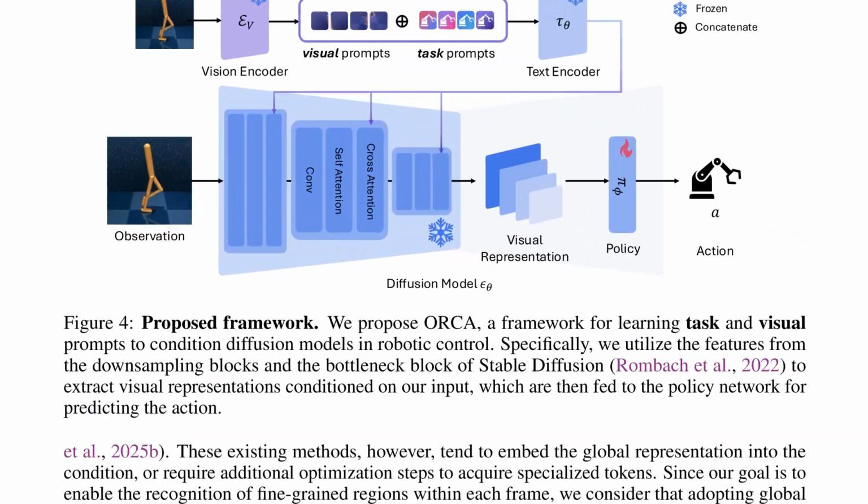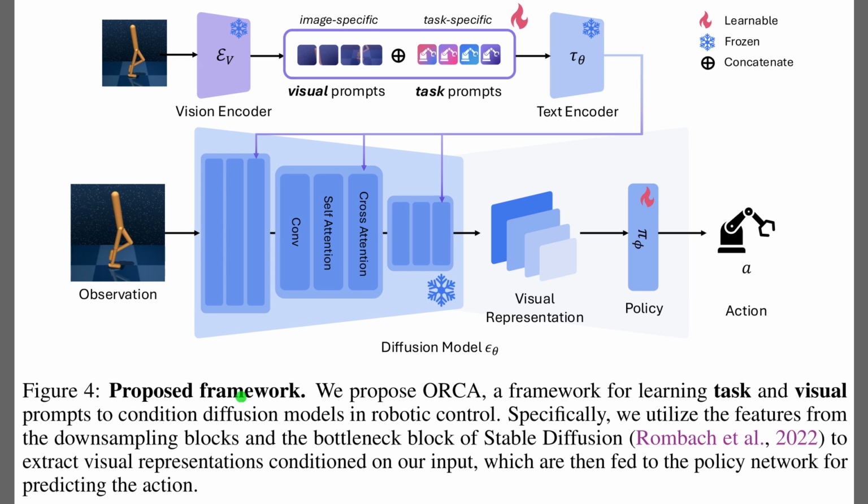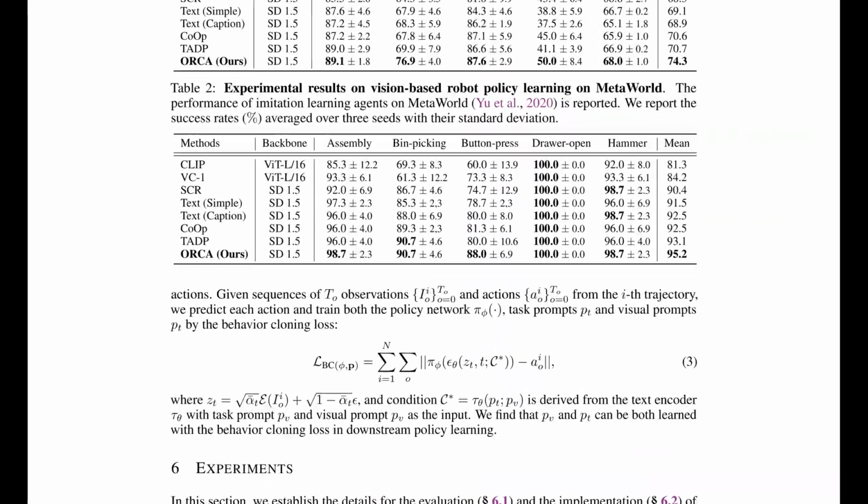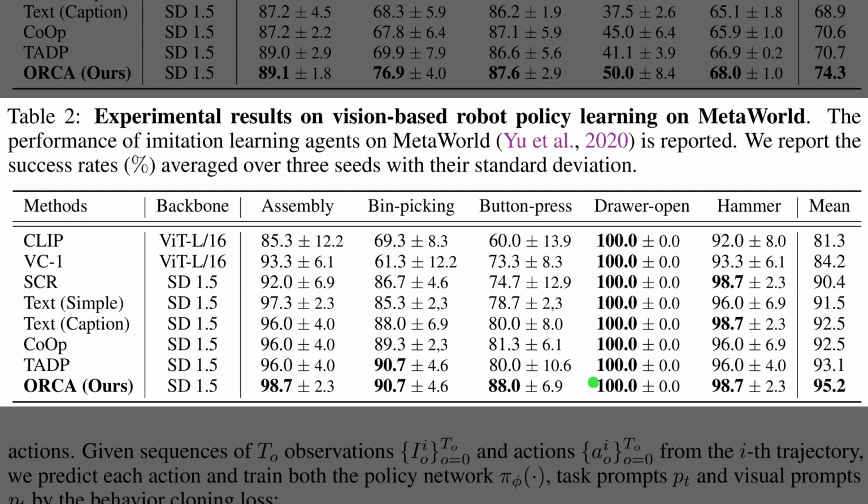Alright, Figure 4 explains how the method turns frame observations into action by conditioning a diffusion model with prompts. Learnable prompts mean small vectors that the policy can adjust, so the visual encoder pays attention to the right regions. The top row illustrates visual prompts from a frozen vision encoder combined with task prompts. The bottom block shows early diffusion layers using cross-attention to produce a visual representation which the policy maps to control actions.